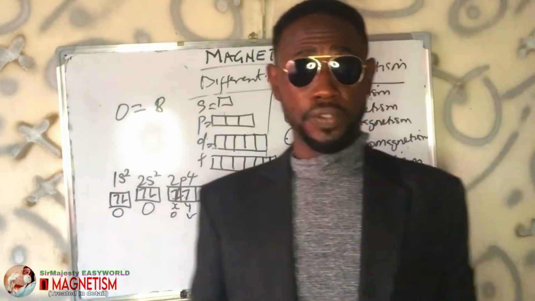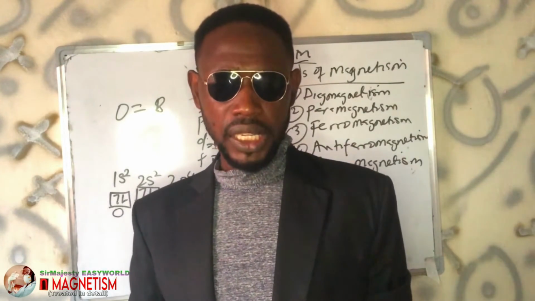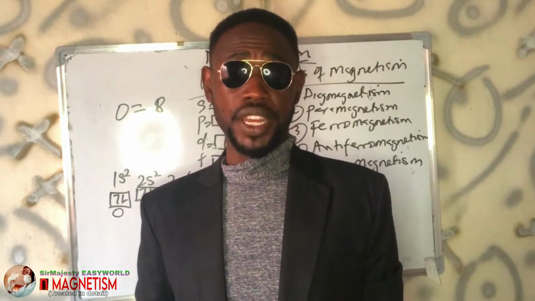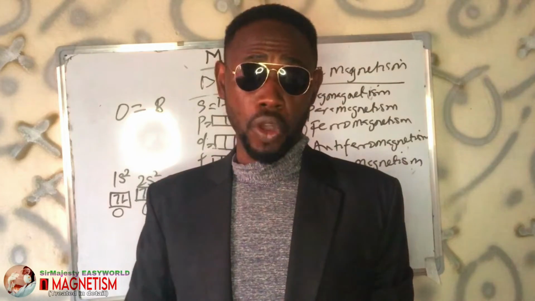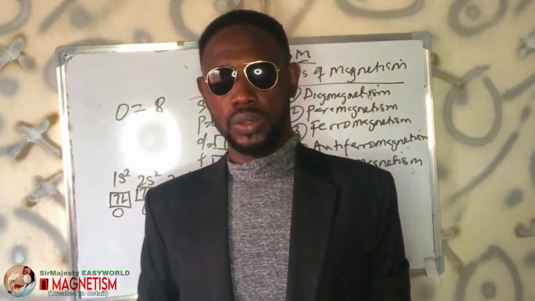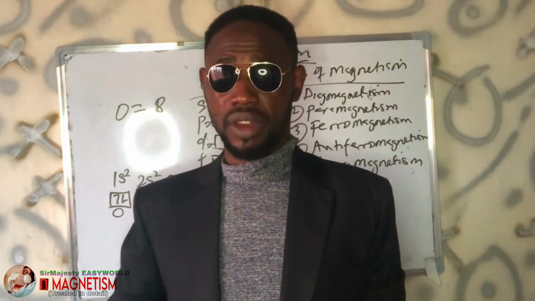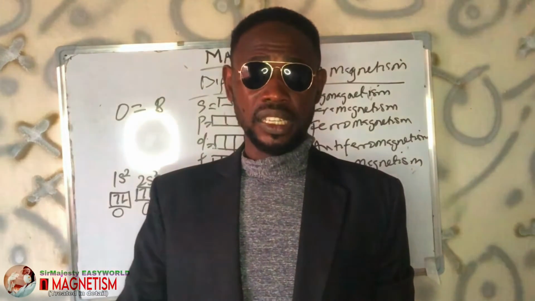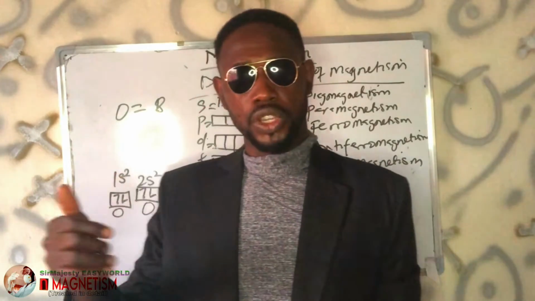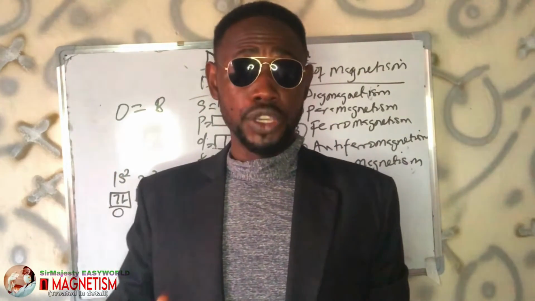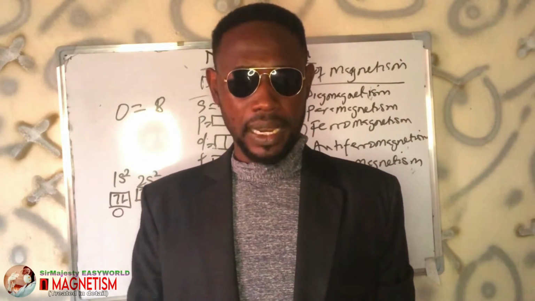Okay, then we go to the next, which is ferromagnetic substances, or what we call ferromagnetism. Ferromagnetism is just this tendency of strong attraction to an external magnetic field and also becoming a permanent magnet. Substances that are attracted to magnets and can be magnetized to become a permanent magnet are what we refer to as ferromagnetic substances. So the tendency of a substance to be strongly attracted to a magnetic field and retain its magnetic alignment when the external magnetic field has been removed is what we call ferromagnetism. Those that can be used to produce a permanent magnet are what we refer to as ferromagnetic substances.